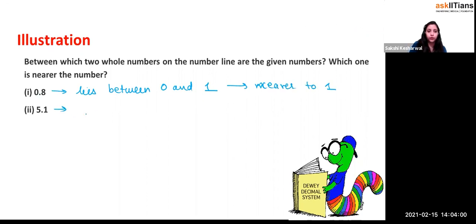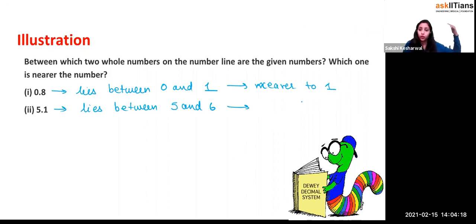Now let's talk about 5.1. It lies between 5 and 6. Yes or no? It is 5.1, so 5 is the greater part and 6 is lesser. So this is nearer to 5. As we talked about significant figures, 54 is nearer to 50, and 56 is nearer to 60. This is how we did rounding off, and in estimation also, the same thing, right?